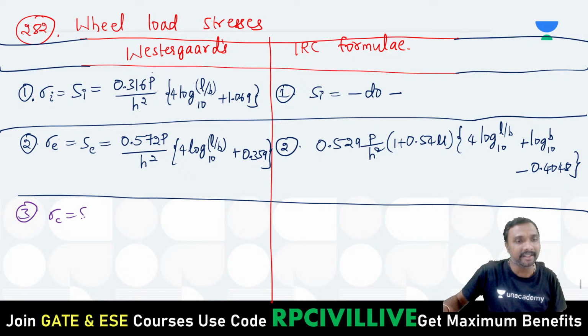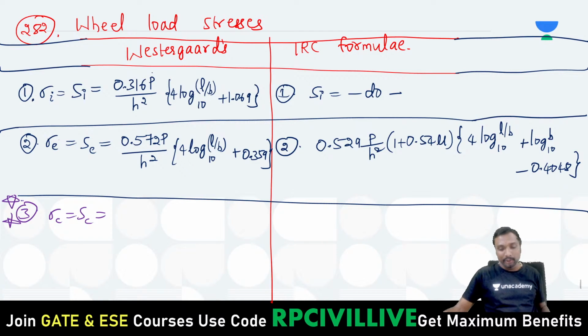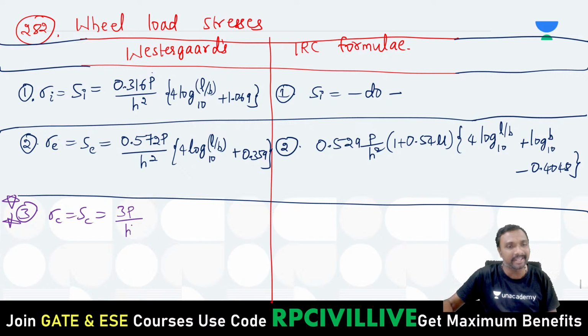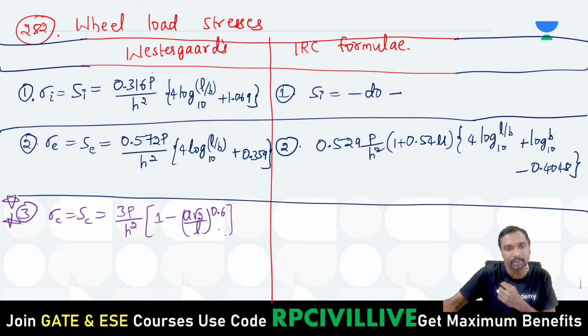Sigma C, or SC, will be equal to... These equations you have to remember definitely, either the Westergaard or the IRC formula. Westergaard: 3P by H square, where P is the wheel load and H is the thickness of the pavement, into 1 minus (a root 2 by L) whole power 0.6.